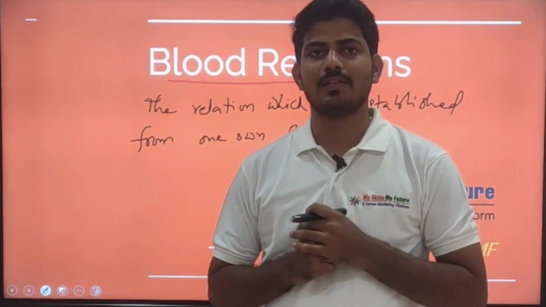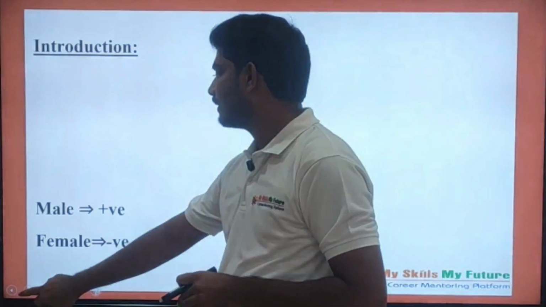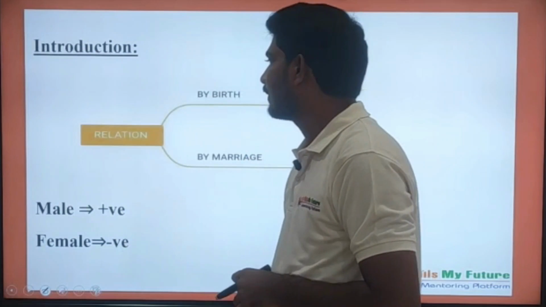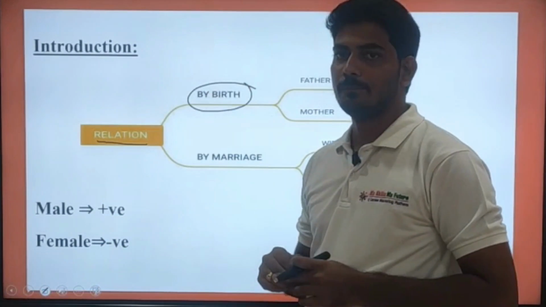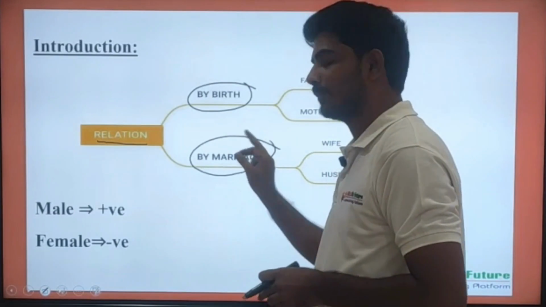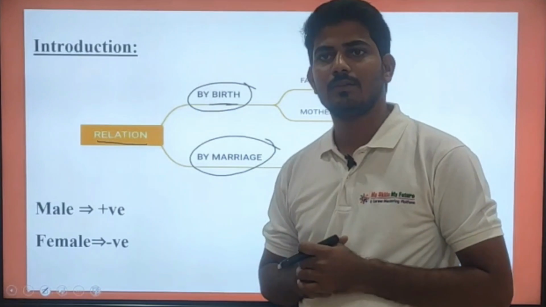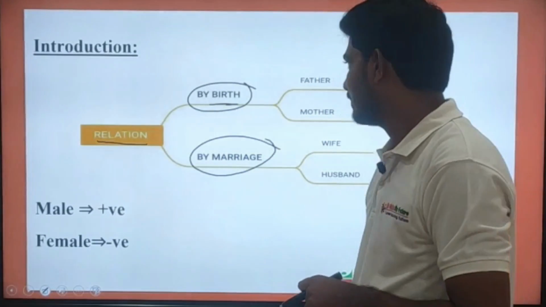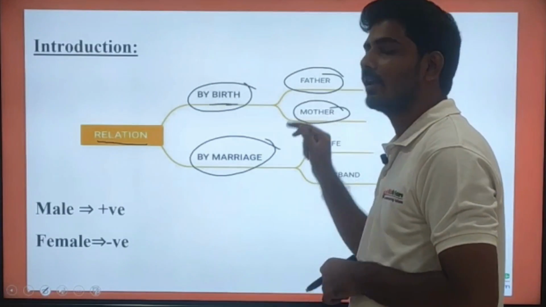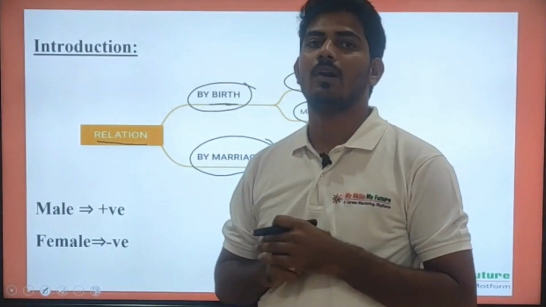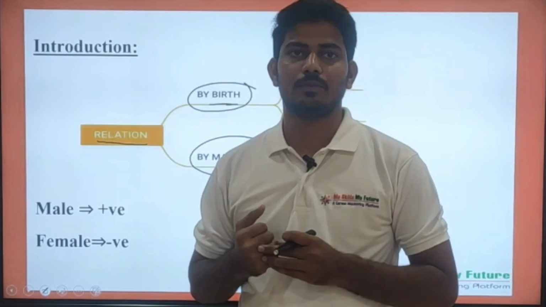How is the relation established in a general way? Basically, the relation is established in two ways: one is by birth and the other is by marriage. What are the relations which come by birth? By birth, father and mother relations come to us. Suppose you are born, you have a mother and you have a father.